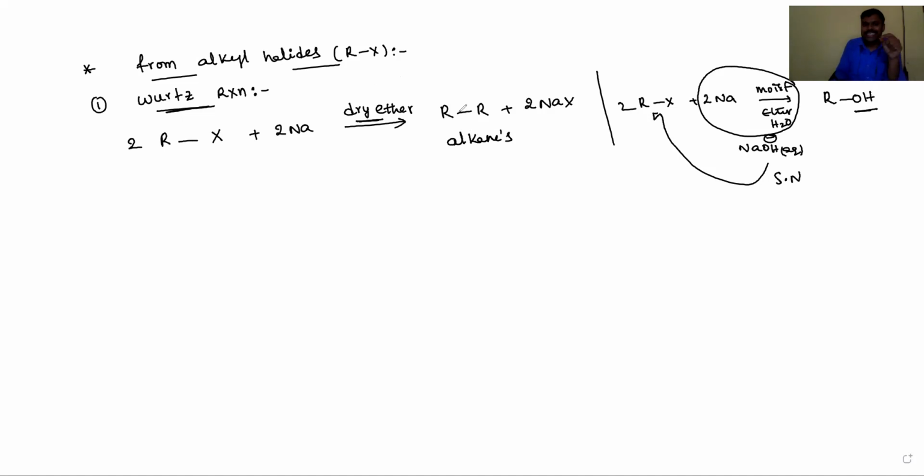Okay, dear students. In this Wurtz reaction, it is also very important that the alkyl halide should be primary or secondary; only primary and secondary alkyl halides are involved in the Wurtz reaction. For example, taking primary alkyl halide CH3-CH2-Cl, reacting with sodium metal in the presence of dry ether, these two carbons combine, giving a four-carbon alkane as the product.